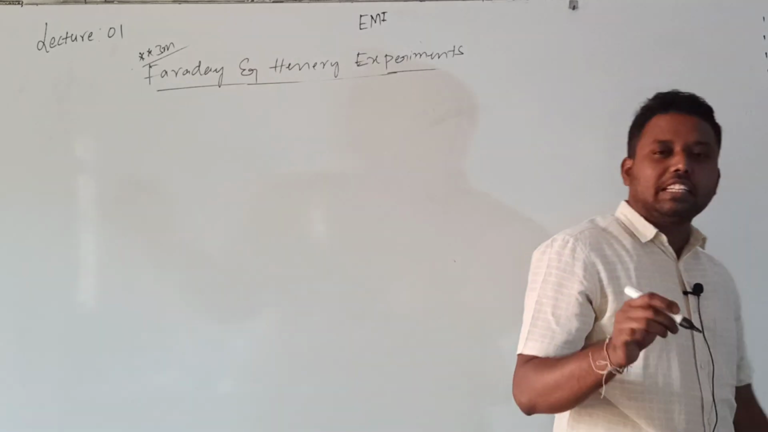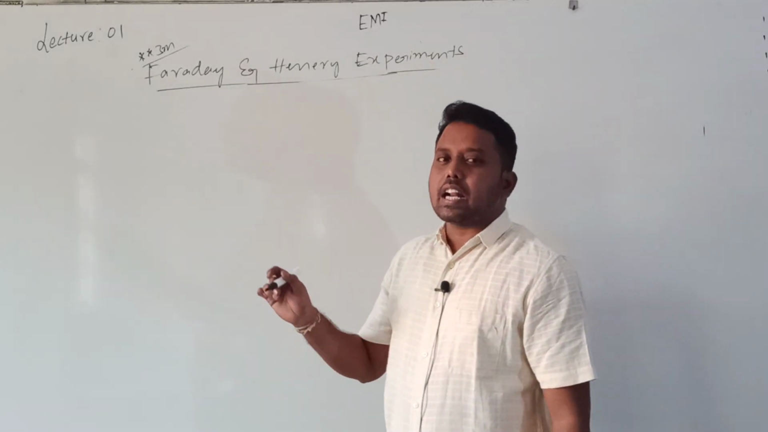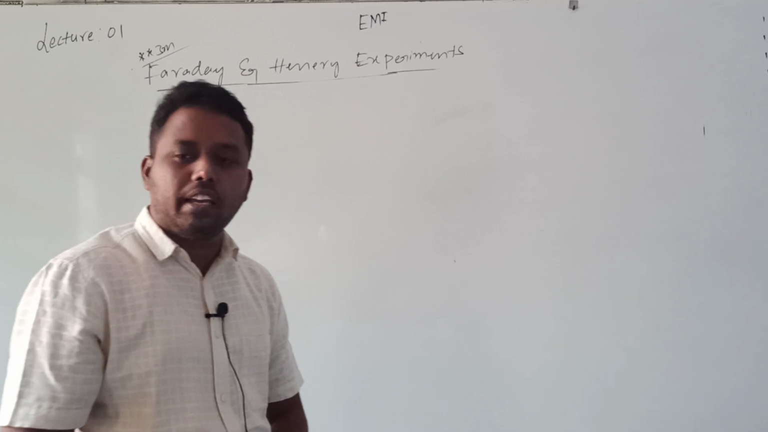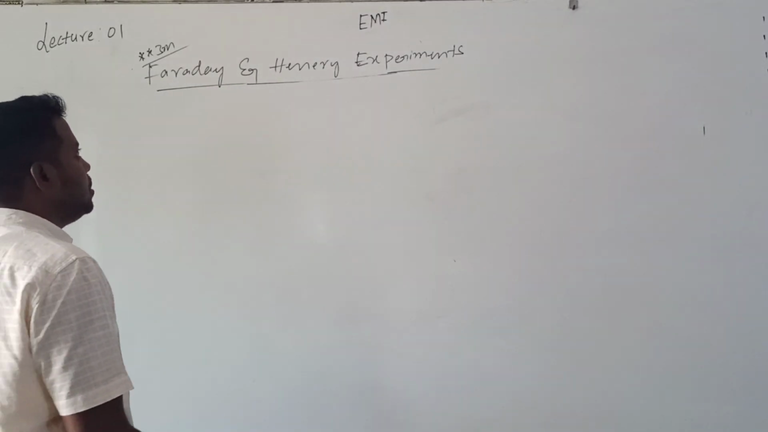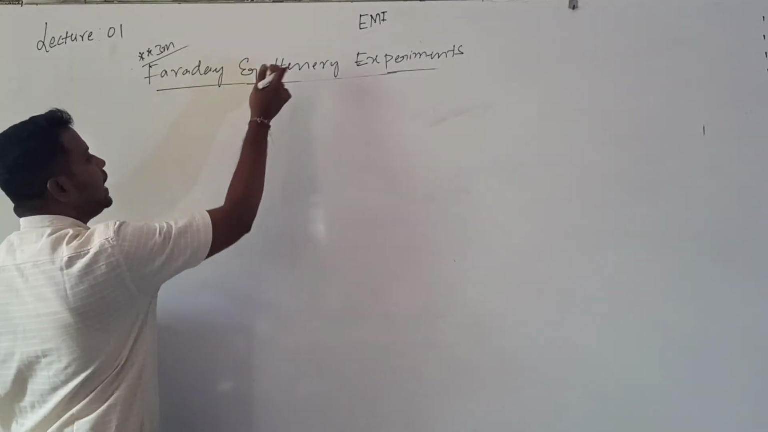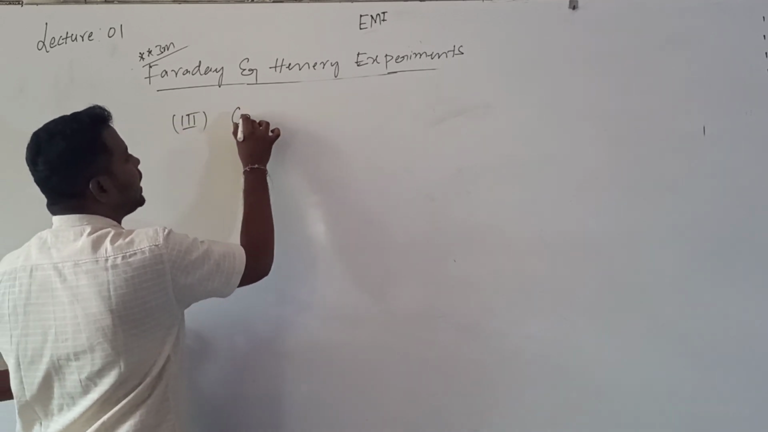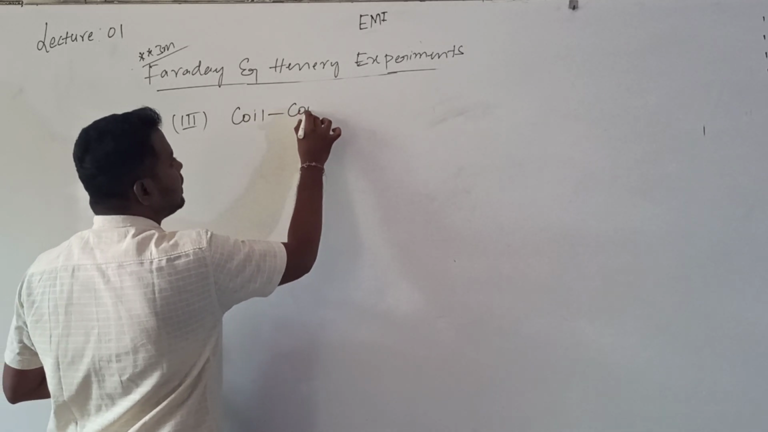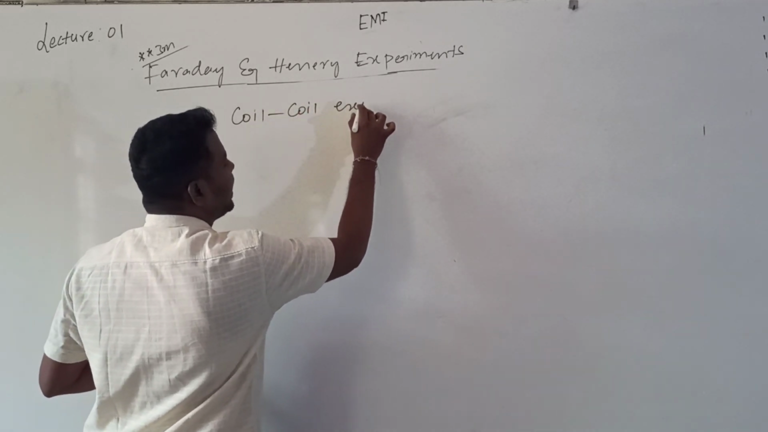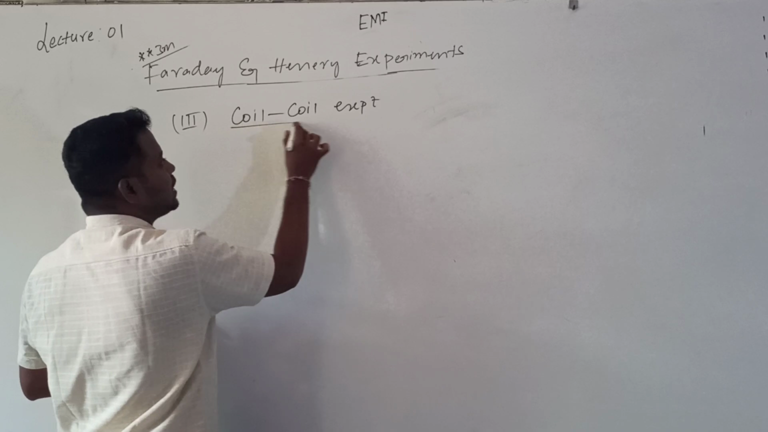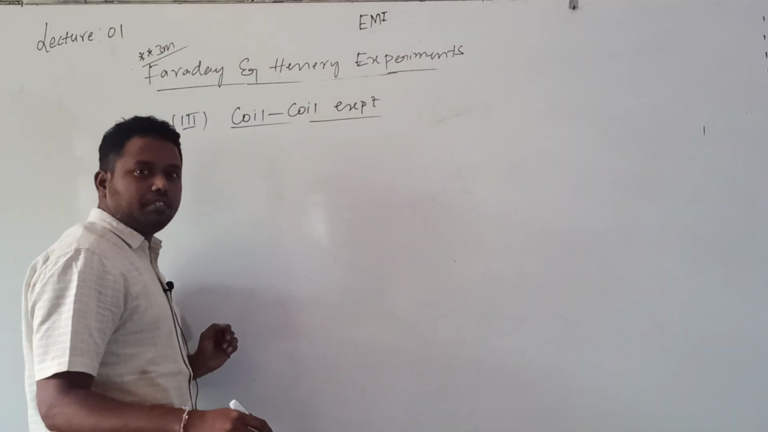But this conclusion is wrong. Relative motion is not compulsory. Without a relative motion also, we can generate the current. That is the third experiment. This is also a coil and coil experiment only. Many books won't give this experiment.